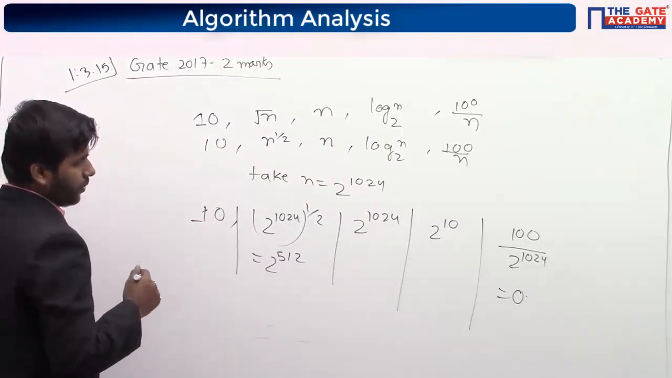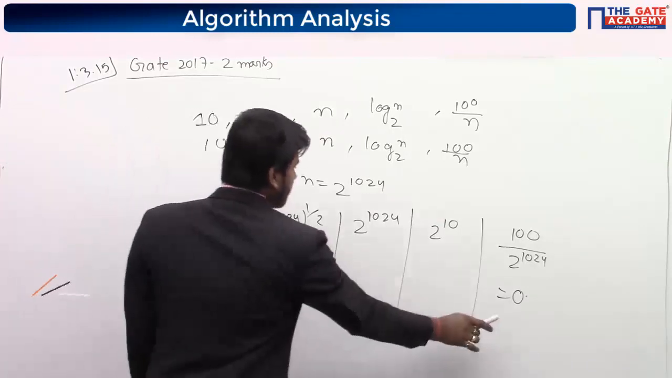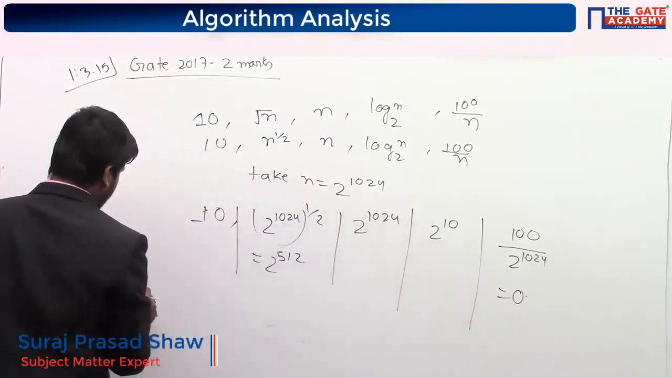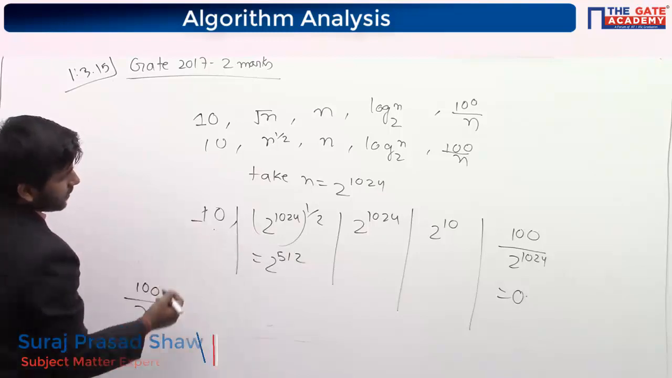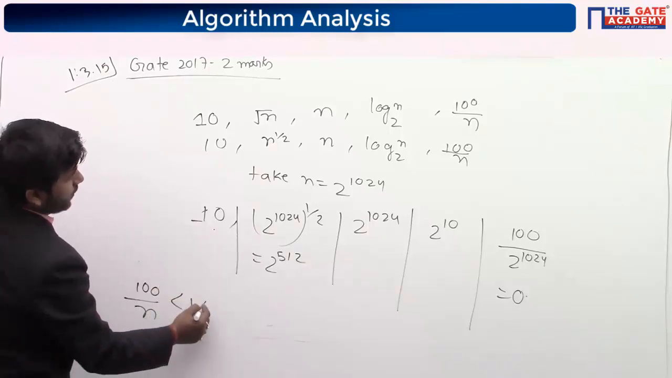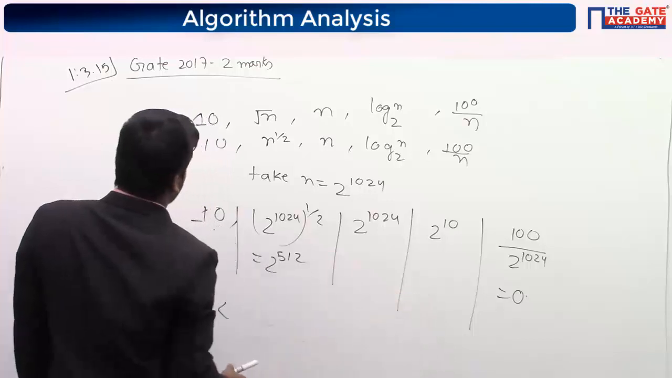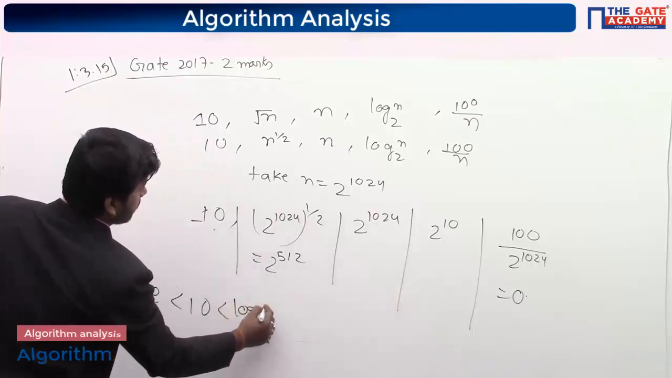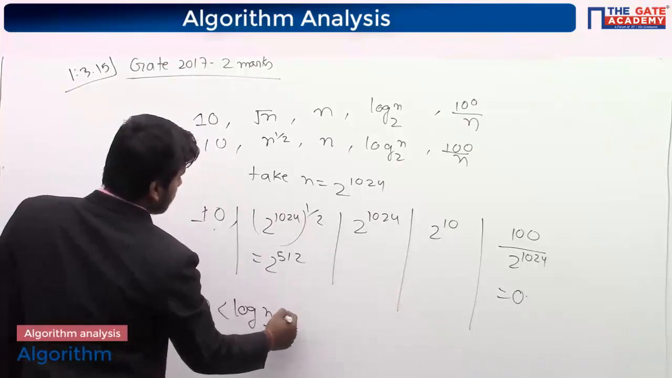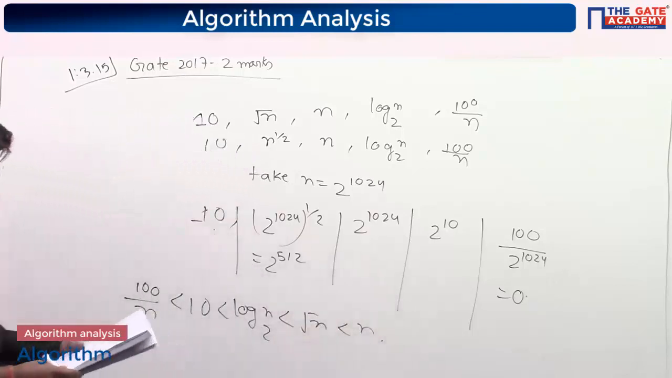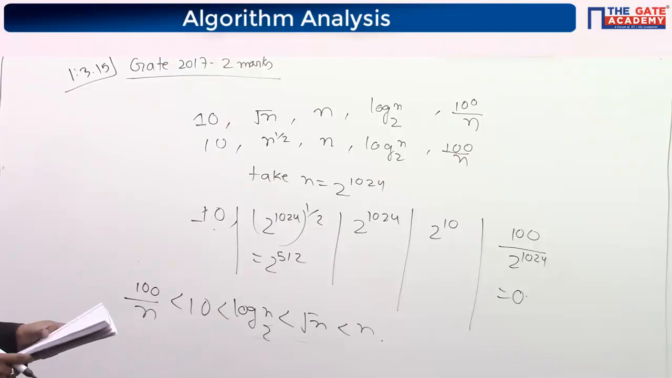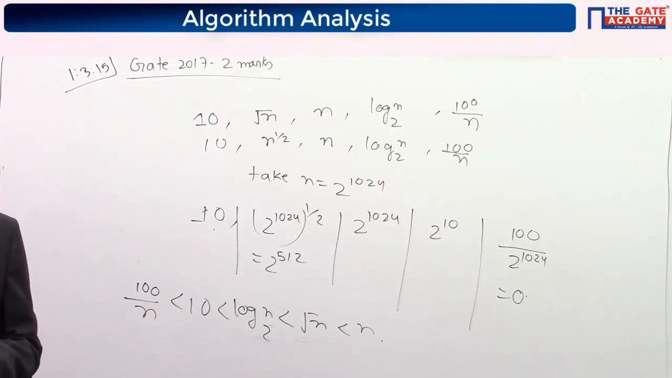So you can say that this is the least. So 100 by n is the least, then this is 10, then this is log n squared, then this is root n, then this is the largest. I think it is B. Yeah. Understood?